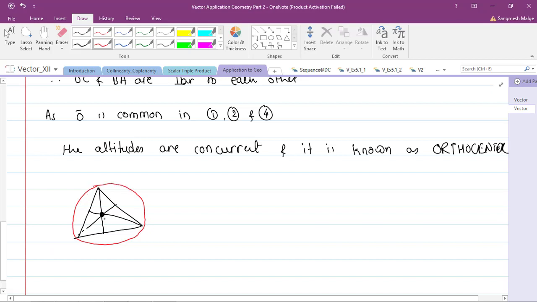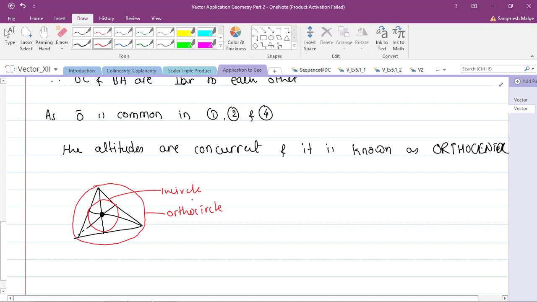What is the incenter? If I consider this middle center, then this is known as the incircle. This is the incenter, this is the ortho circle. So their respective centers are known as what?